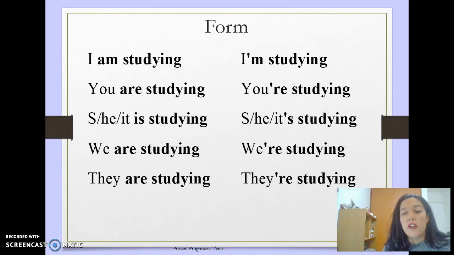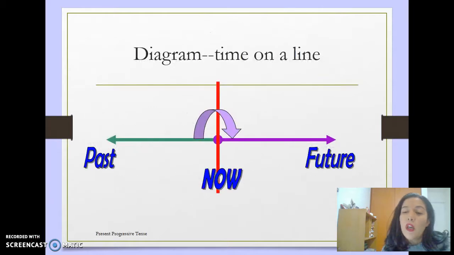I am studying, you're studying, she's studying. Just ing. So it goes from the past, it goes to the present, and probably it's going to continue. Yes. Like that nagging teacher, me.